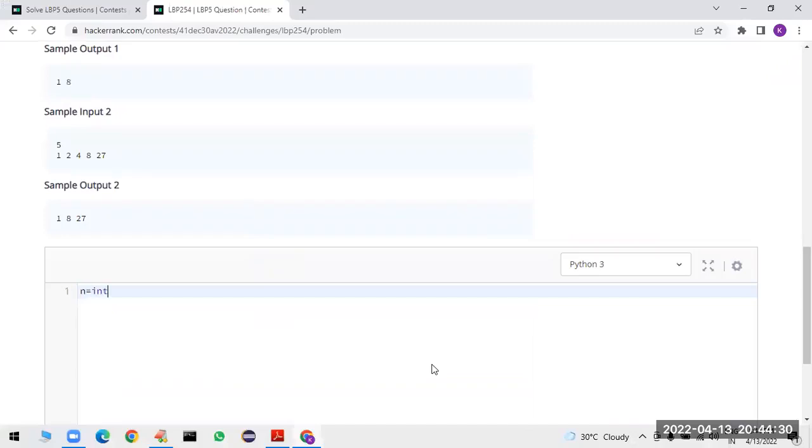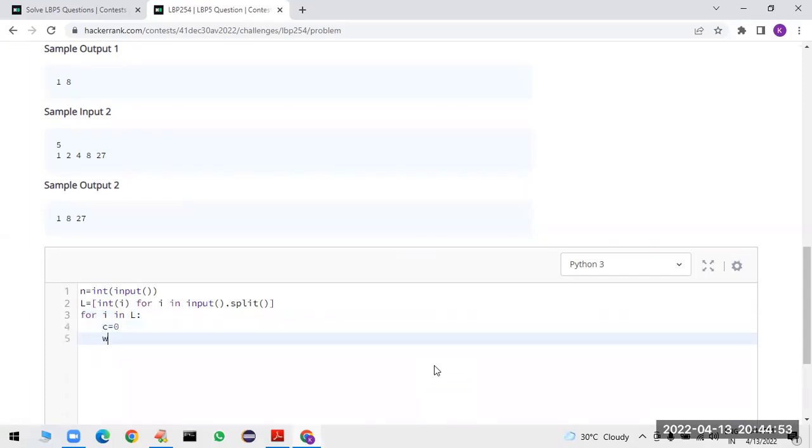Sir, n is equal to int of input I am taking, then list is equal to int of I for each I value in input dot split I am taking. Okay, then what is your next requirement? Sir, we need to check every element, right? For each I value in the list, initially count is equal to 0, while the value of c is less than or equal to I.